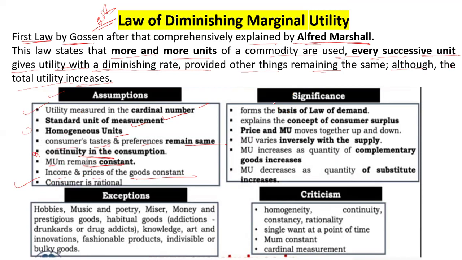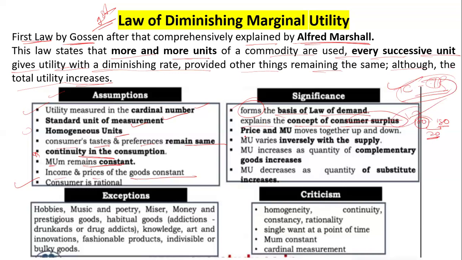Now, what is the significance? What is the importance of this? The basis of the law of demand is formed, and it explains the concept of consumer surplus. What is consumer surplus? It is the surplus you get over what you pay. Whatever you consume, whatever you pay, if you are getting a surplus, you are getting more satisfaction. What does a consumer want to pay, and what is he paying? That is the consumer surplus. If he wants to pay 100 rupees but pays 80 rupees, then 20 rupees is the consumer surplus.